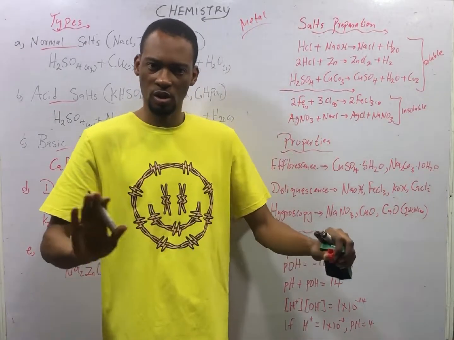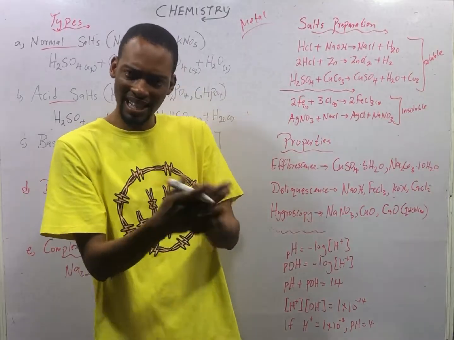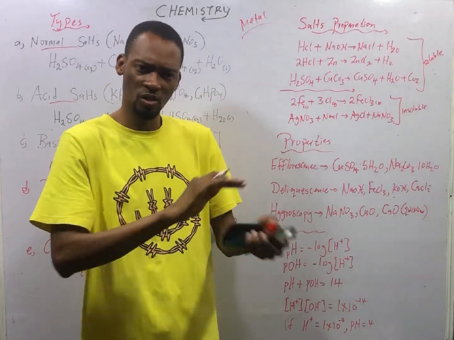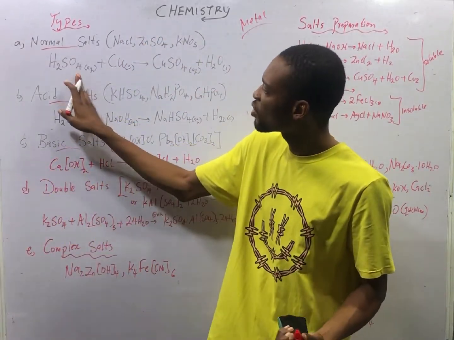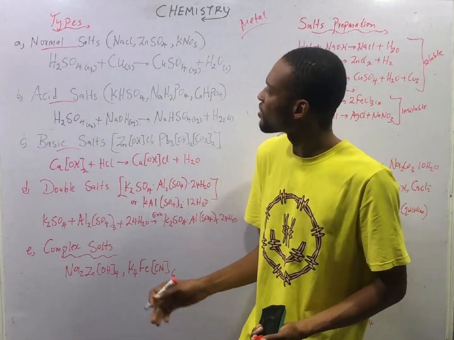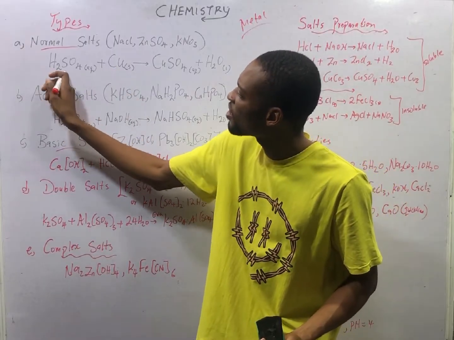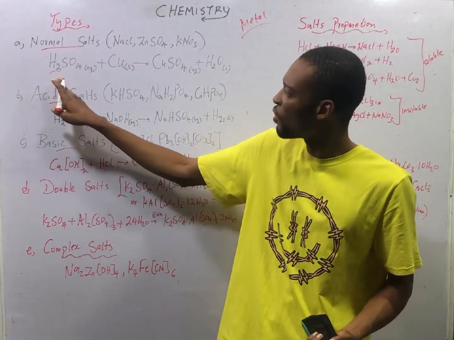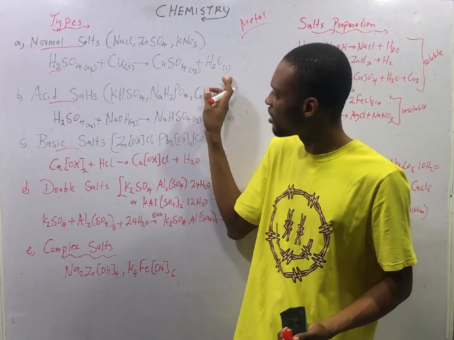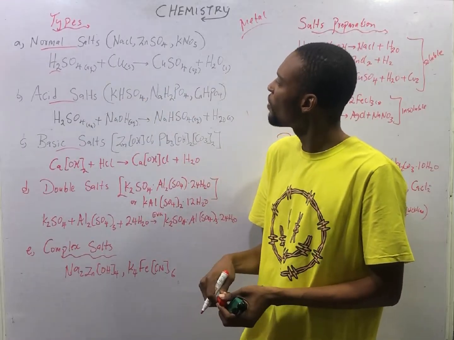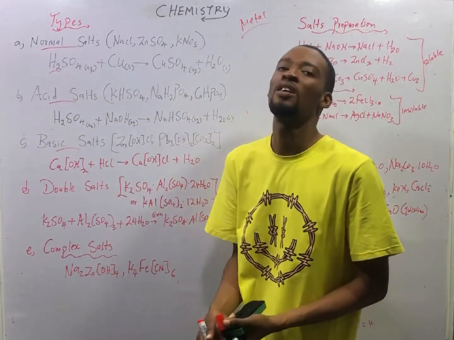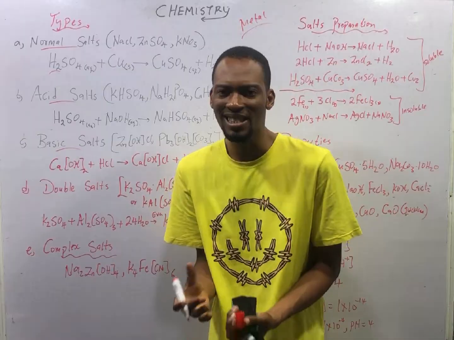the result is salt. So, when the hydrogen in an acid is replaced totally or partially by a metal, what is formed is salt. Look at this. This is H2SO4 plus copper. This is a metal. What happened? The two replaceable hydrogen ions in H2SO4 are replaced by a metal to form CuSO4 and water. So acids react with metal to form the metallic salt CuSO4 and water. This is a normal salt. Why? All the replaceable hydrogen ions present have been replaced.